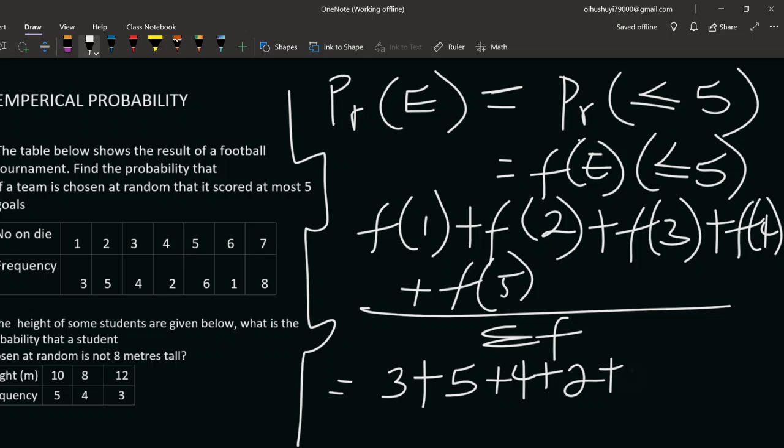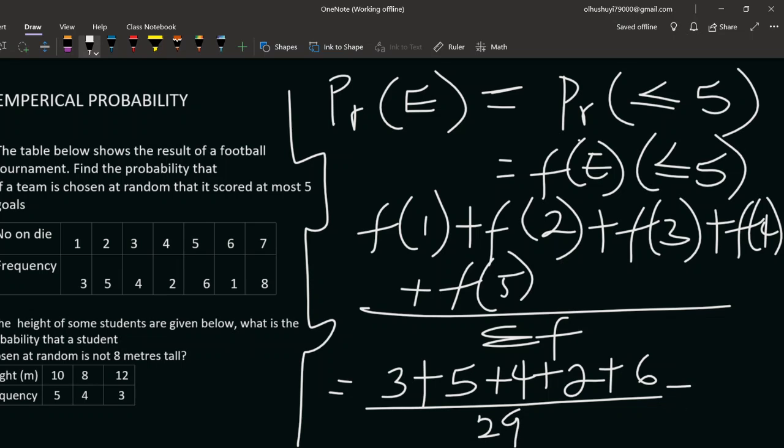And 5 is 6. Everything over the summation of F. What is the summation of F? Everything here. 3 plus 5, 8, 12, 14, 20, 21, 29.